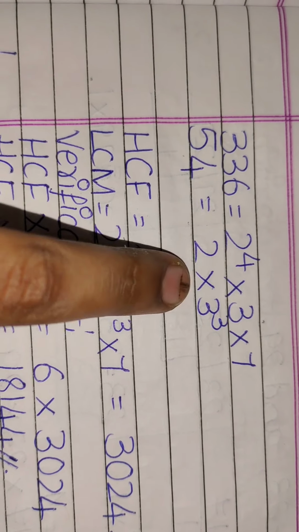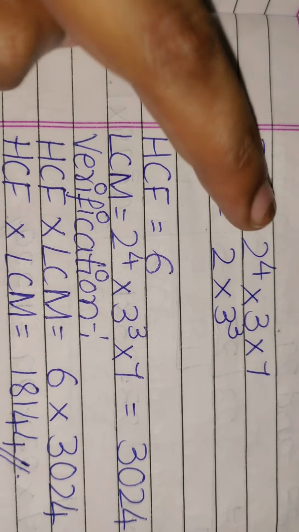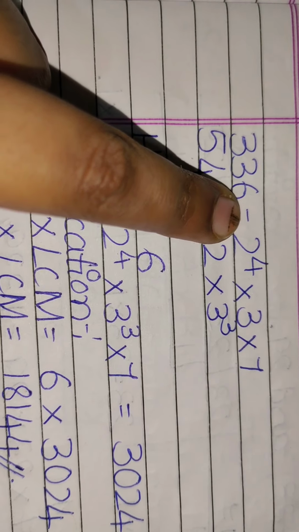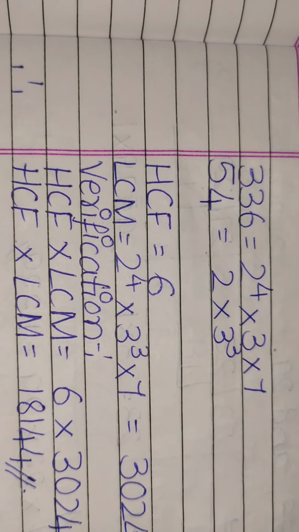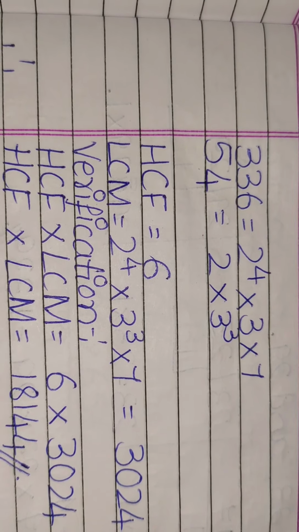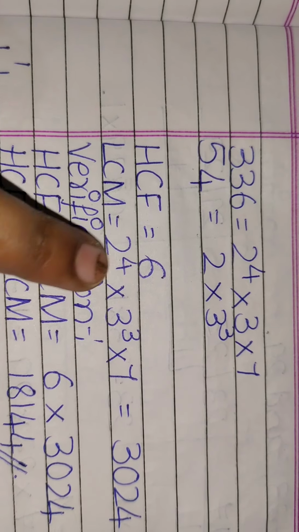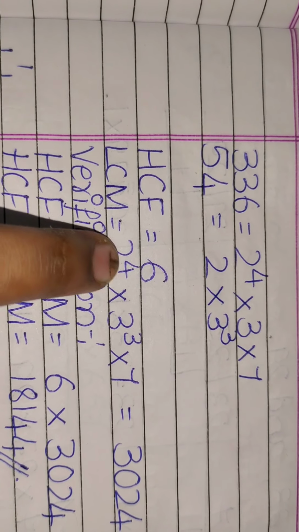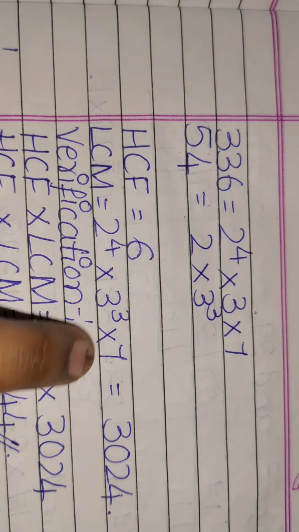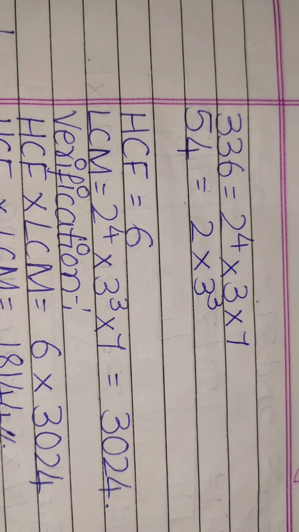54 is equal to 2 into 3 raised to 3. Here when we compare, 2 is highest and 3 is also highest. So 2 3s is 6. So HCF is 6. Followed by LCM. LCM means if it is repeated twice, you will take it only once. So when you multiply 2 four times, 3 three times and 7 one time, you will get 3024.